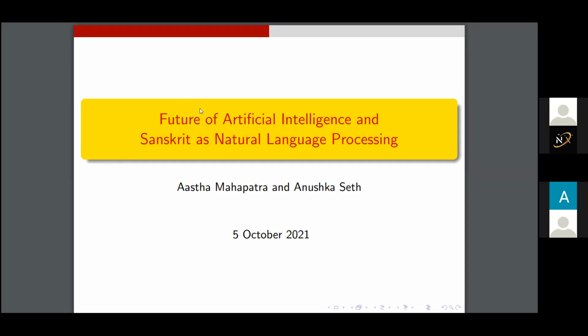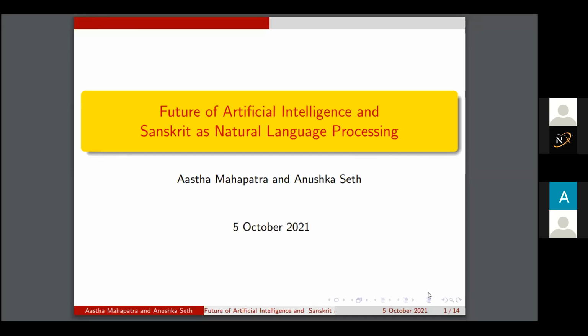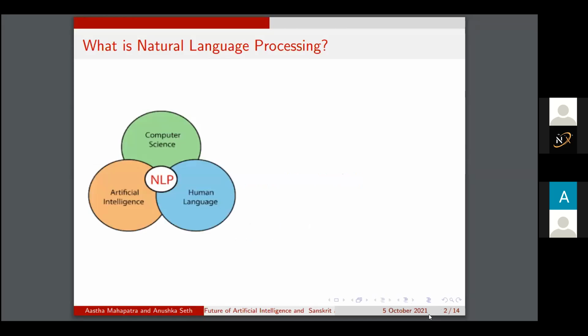Next slide. Natural language processing is a subfield of artificial intelligence. It helps machines process and understand human language so that they can automatically perform repetitive tasks. For example, machine translation, summarization, ticket classification, and spell check.